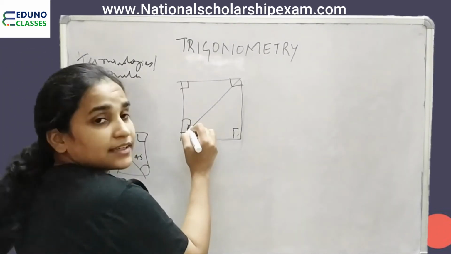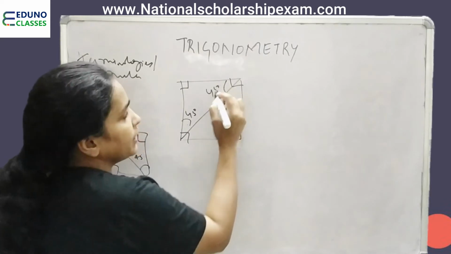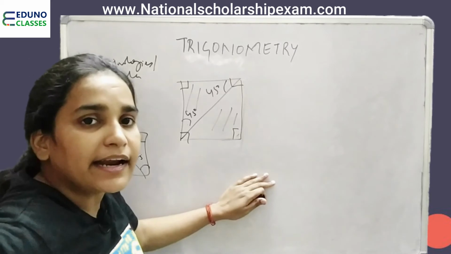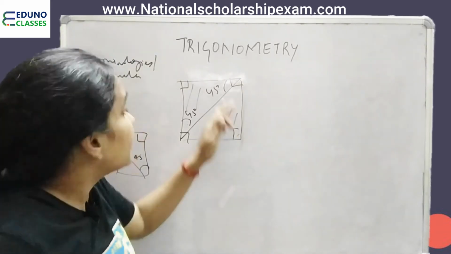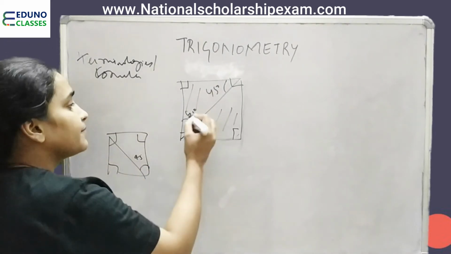So this is 45. This is 45 and this is 90. So don't we have two right angle triangles? We have, right? So there are two right angle triangles.